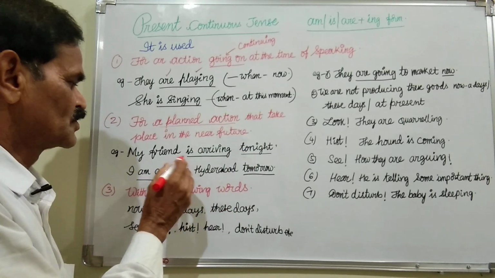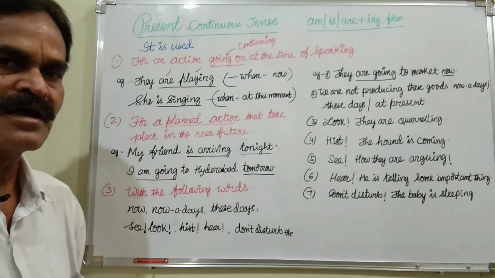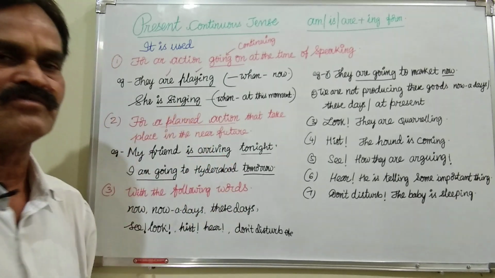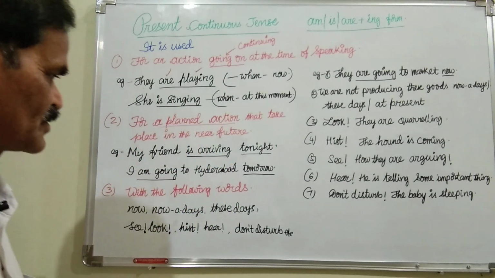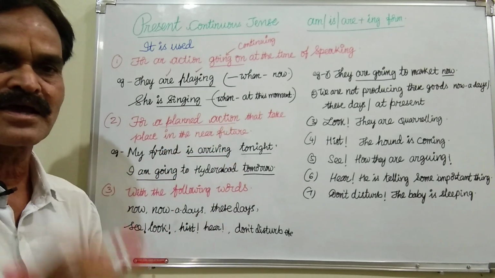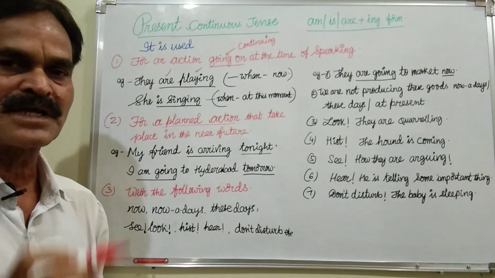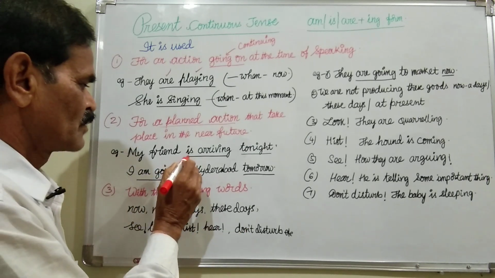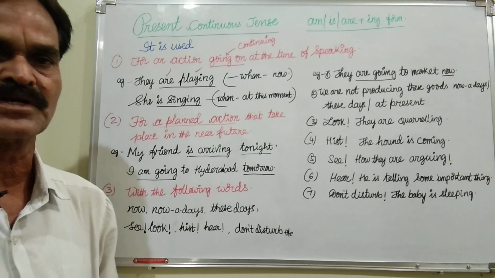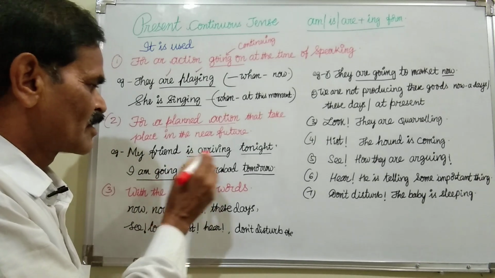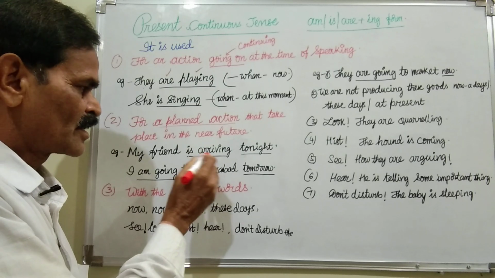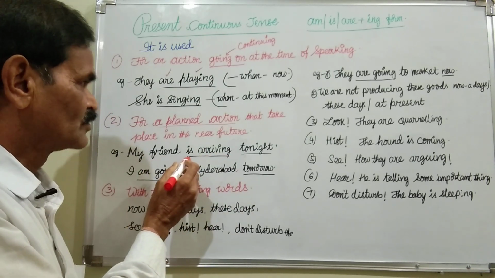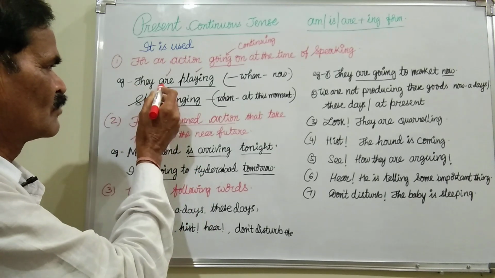So instead of the simple future, my friend will arrive, instead of will arrive, we will use is arriving. So this is present continuous tense, because it is a planned action that is going to happen in the near future. Then we have to use present continuous tense, that is am, is, or are plus the ing form. The ing form of arrive is arriving, and for my friend, singular, we have used is. Here for they, plural, we use are.